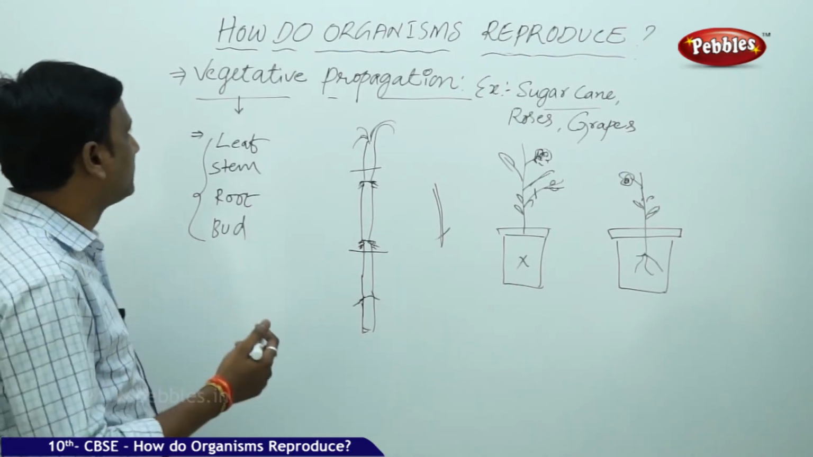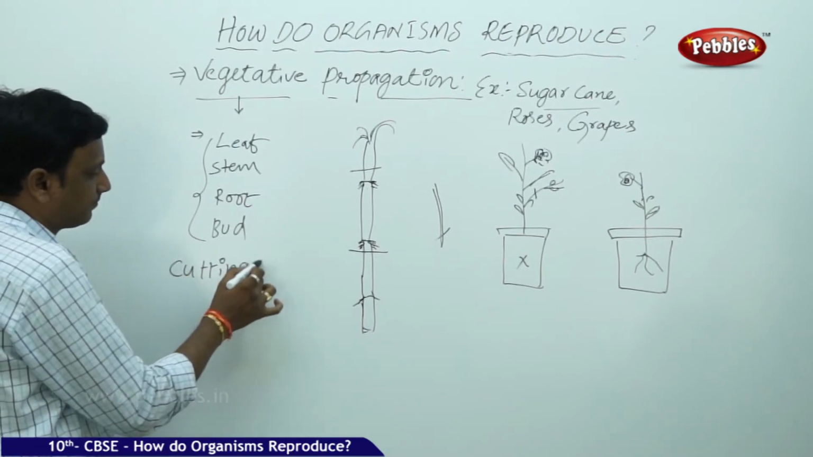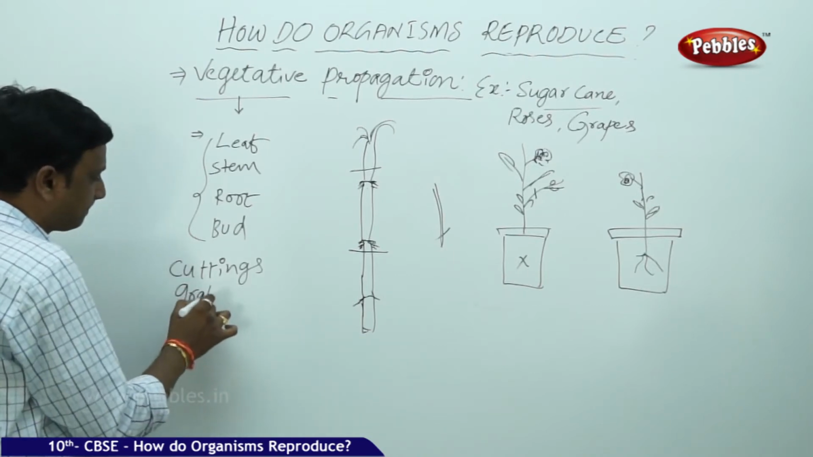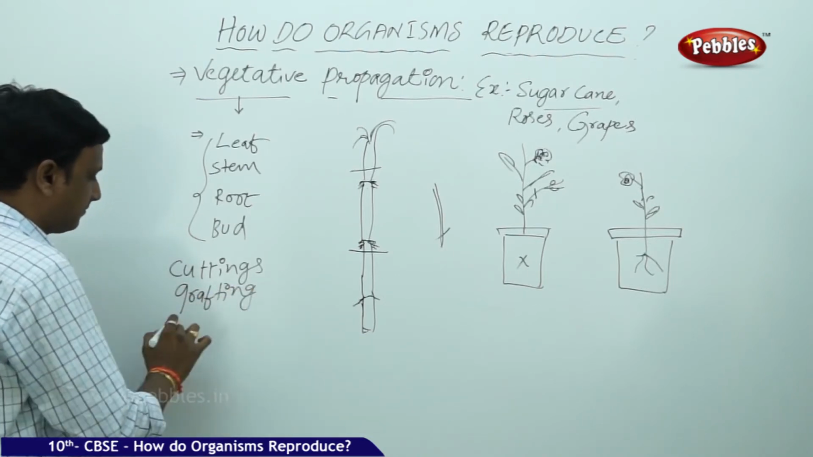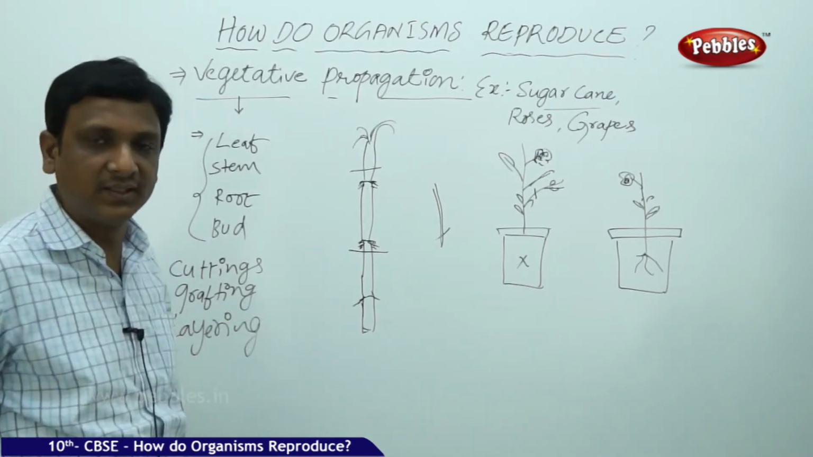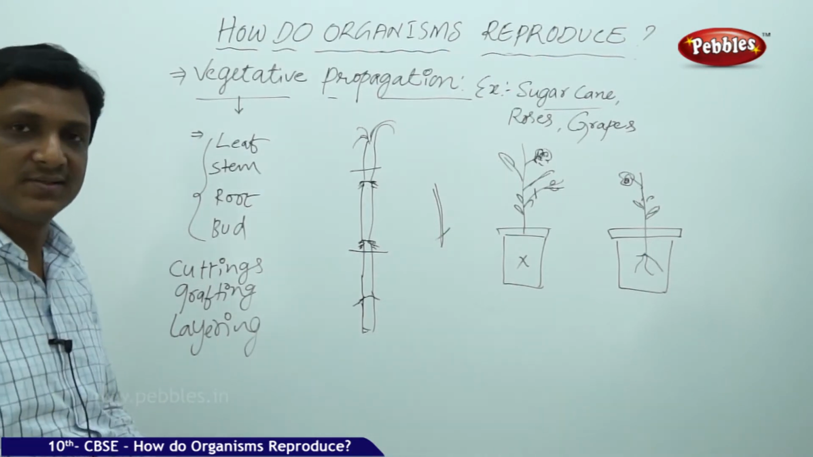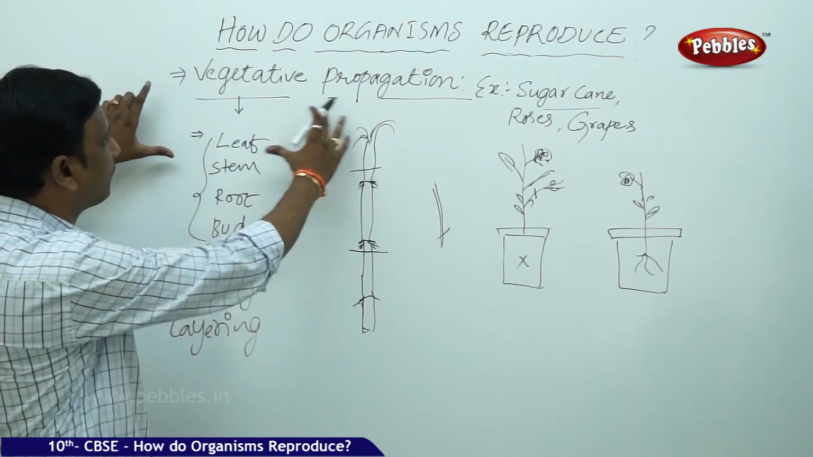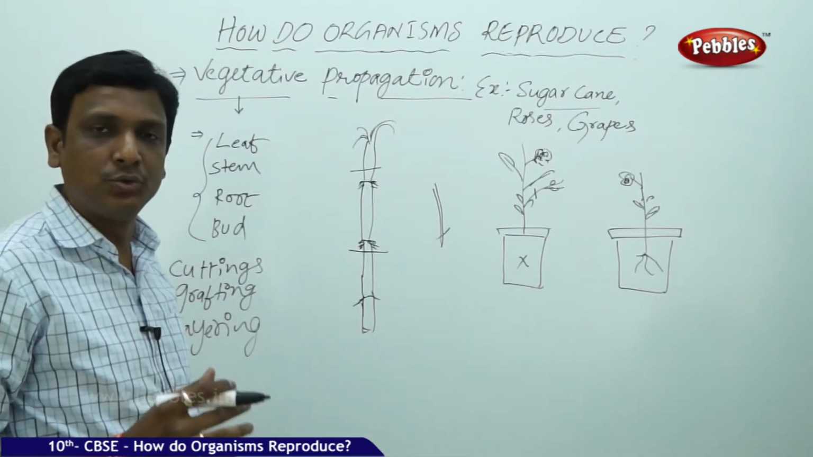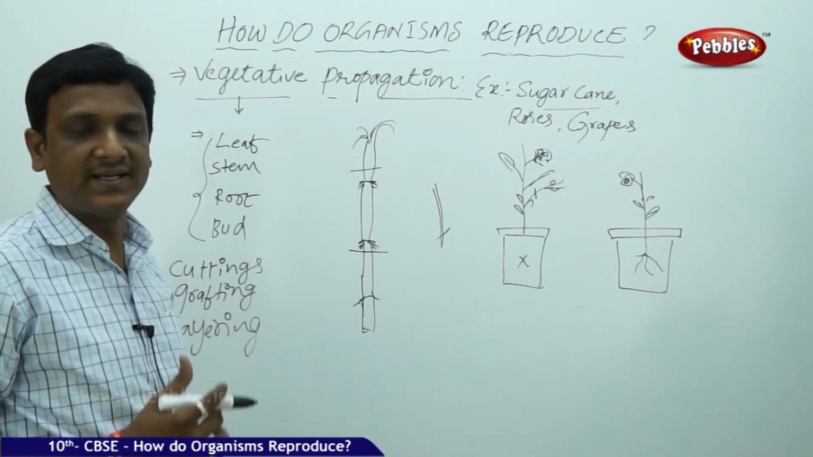So there are different methods of vegetative propagation like cuttings, stem cuttings, grafting, layering. These are the various methods by which we can produce new plants from the vegetative parts of the plants. Vegetative parts are leaf, stem, root, bud. From these we can get the new plants with identical characters.